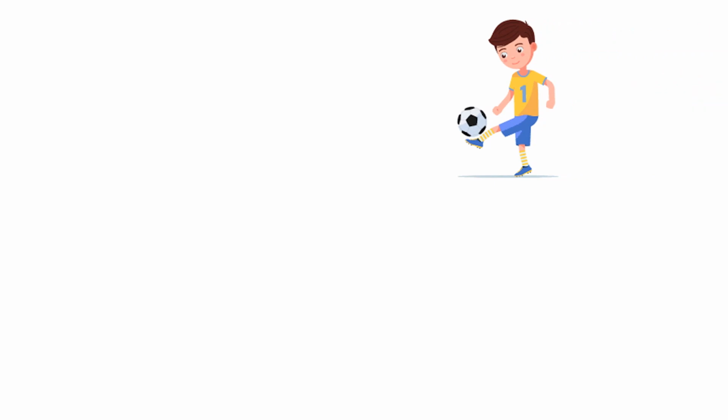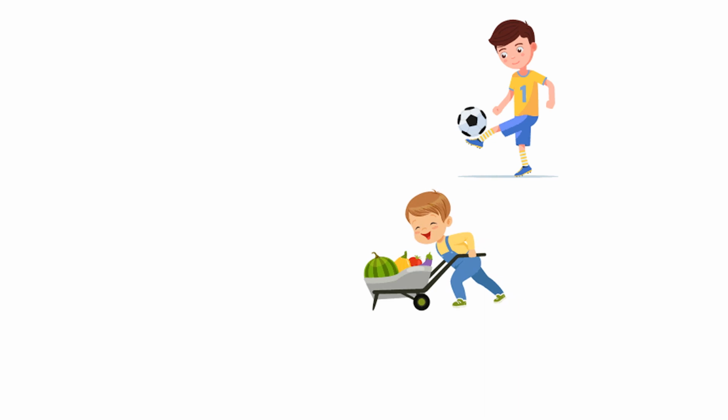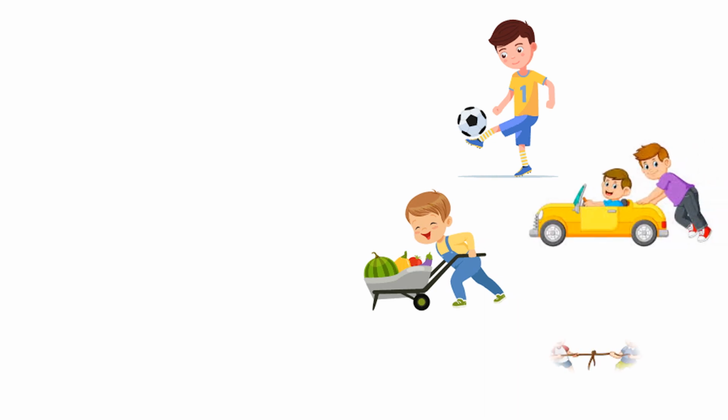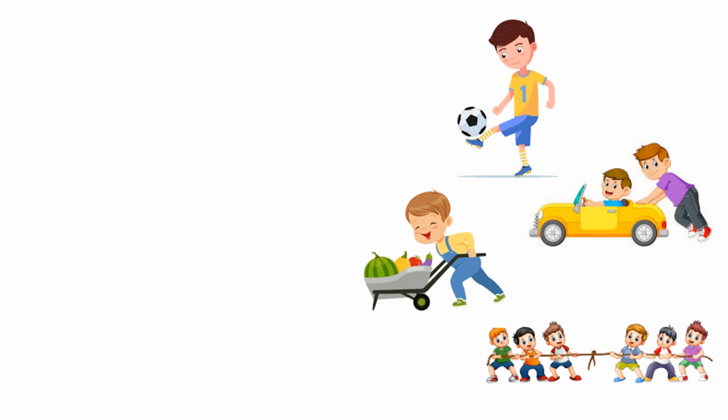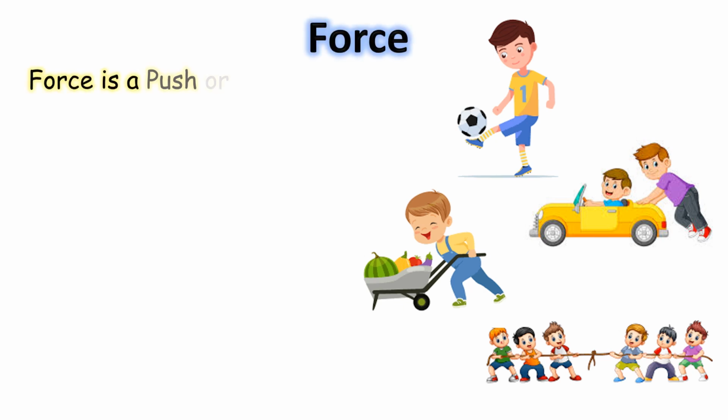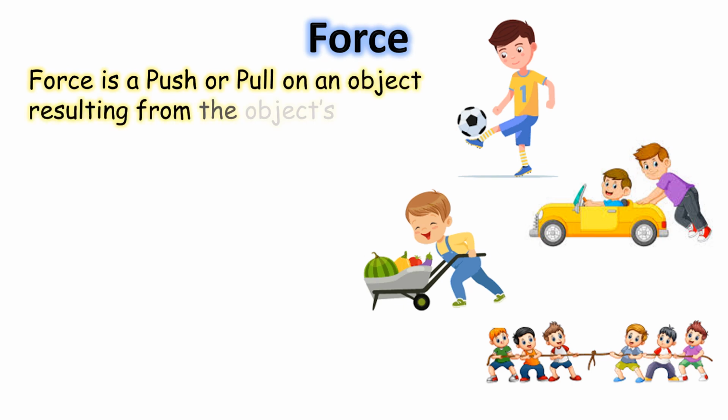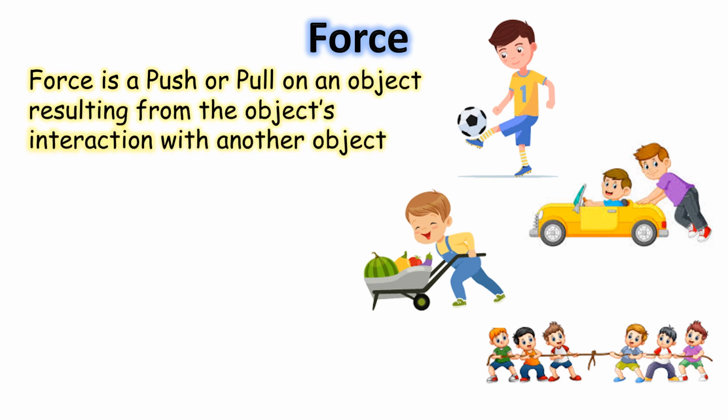Now when a child is kicking a ball, what does he do? When a boy is pushing a cart or a trolley, what does he do? When a boy is pushing a car, what does he do? And in tug of war, the two teams are pulling the rope. What are they doing? They are applying force on the object. So, force is a push or pull on an object resulting from the object's interaction with another object.